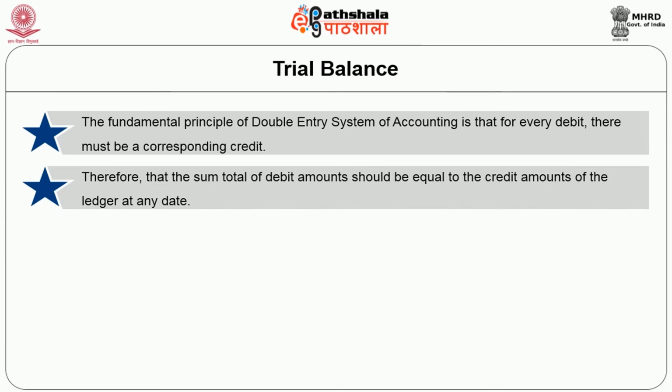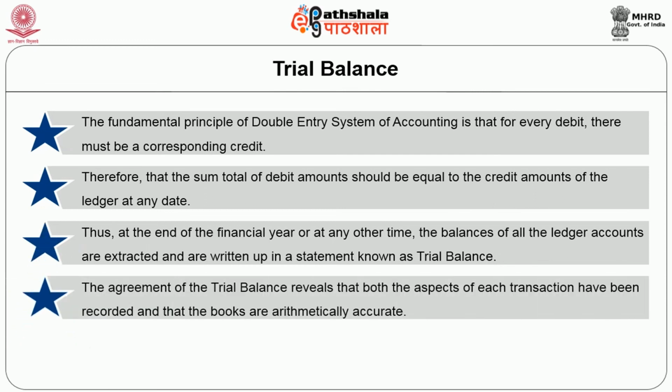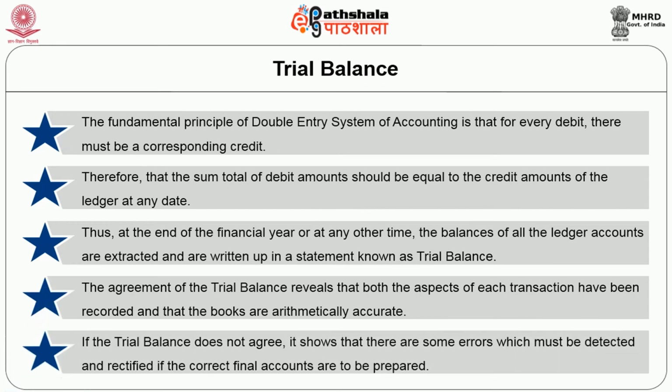Therefore, the sum total of the debit amounts should be equal to the credit amounts of the ledger at any date. Thus, at the end of the financial year or at any other time, the balances of all the ledger accounts are extracted and written up in a statement known as the trial balance. The agreement of the trial balance reveals that both aspects of each transaction have been recorded and that the books are arithmetically accurate. If the trial balance does not agree, it shows that there are some errors which must be detected and rectified if the correct final accounts are to be prepared.